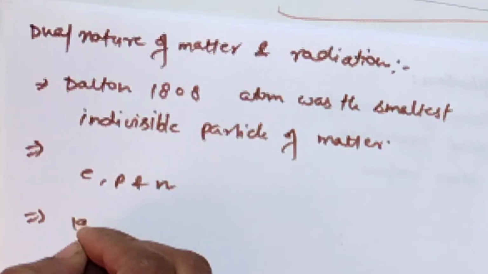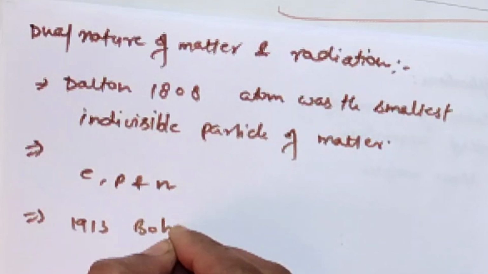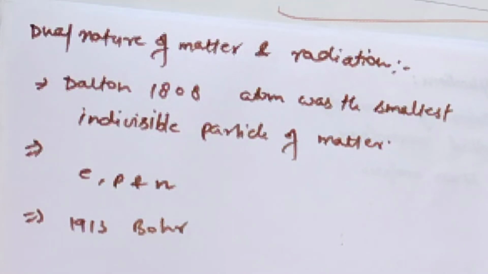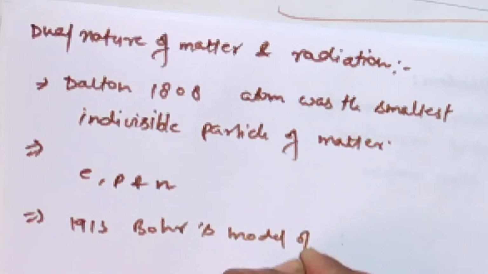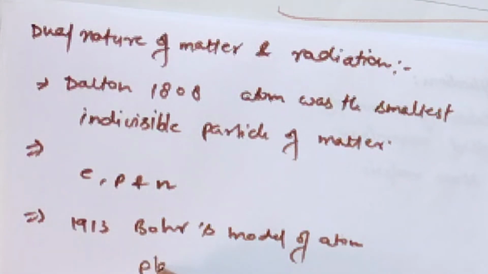Then in 1913 Bohr put forward a model of the atom called Bohr's model of the atom. This model is based upon Planck's quantum theory.